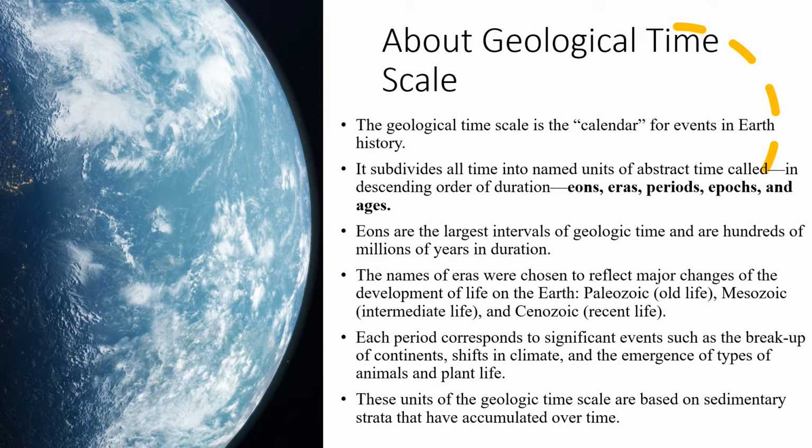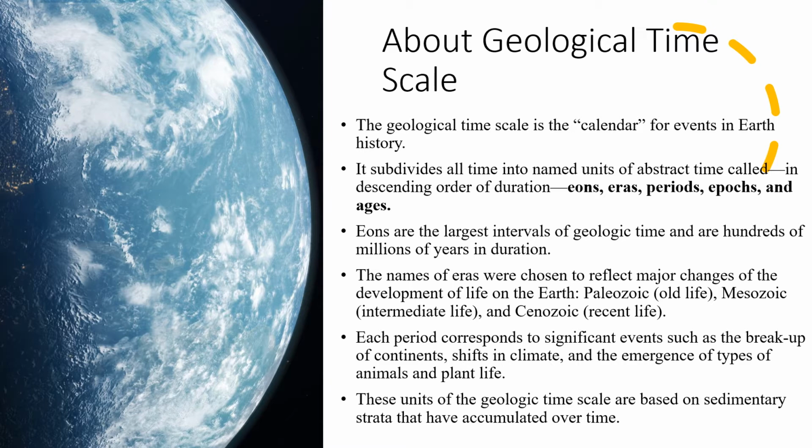And then era, the eras' names were chosen to reflect major changes in the development of life on Earth, such as Paleozoic means old life, Mesozoic means intermediate life, Cenozoic means recent life. Similarly, periods correspond to significant events such as breakup of continents, shifts in climate, and emergence of types of animals and plant life.